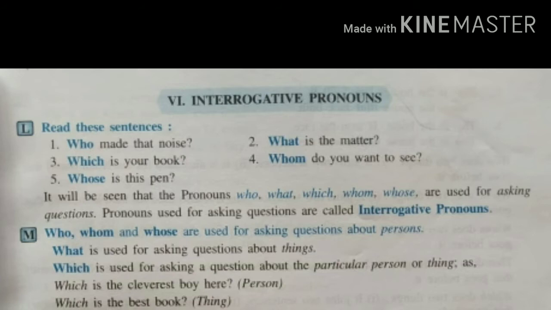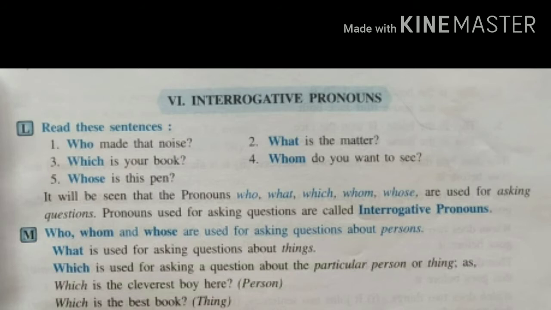So for things we can ask the question what. And which is used for asking a question about a particular person or thing, as in which is the cleverest boy here? It is a person. And which is the best book? It is a thing. So for both person and thing, we can use which, a WH word.